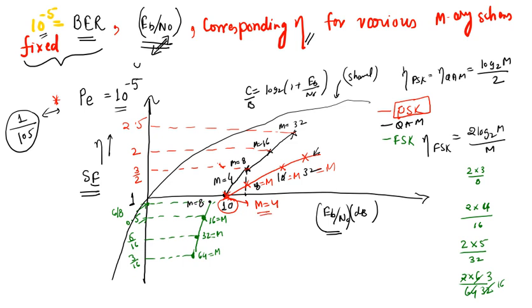There is a formula to evaluate the bit error rate of QPSK that we are not discussing here. You just have to accept that when we transmit 10 dB of Eb by N0 with 4 PSK, we will get 10 to the power minus 5 error. So you just write here that this is 10 dB, just put a mark at 10 dB.